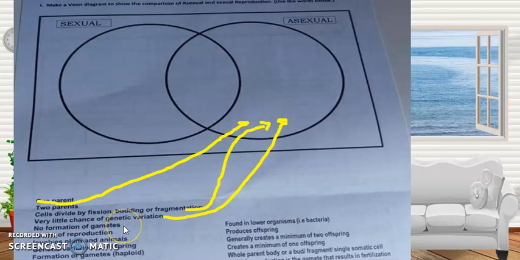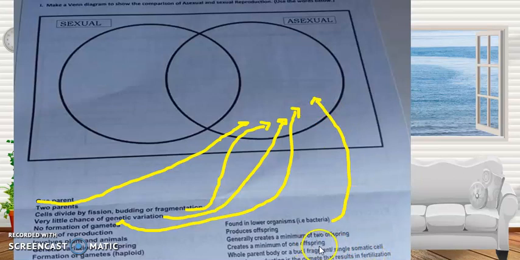Okay? No formation of gametes. Sa asexual reproduction pa rin to. Found in lower organism. Okay? Sa asexual reproduction pa rin to. Creates a minimum of 2 offspring. Okay?